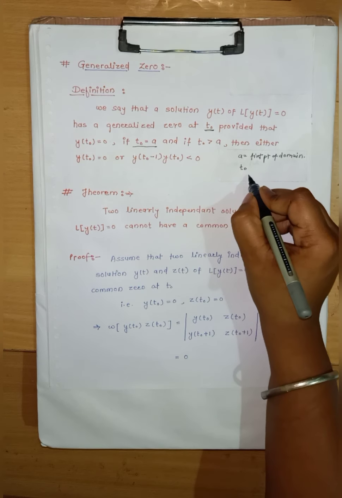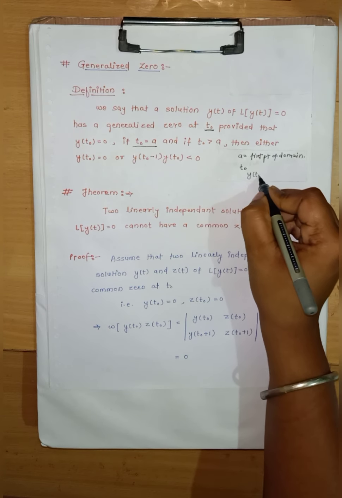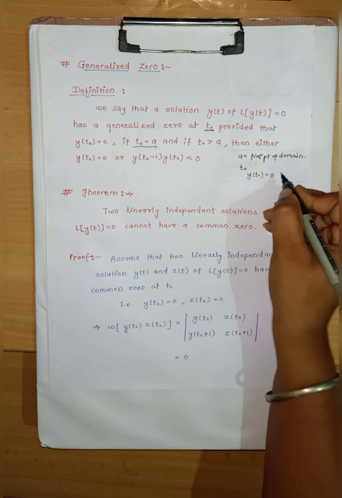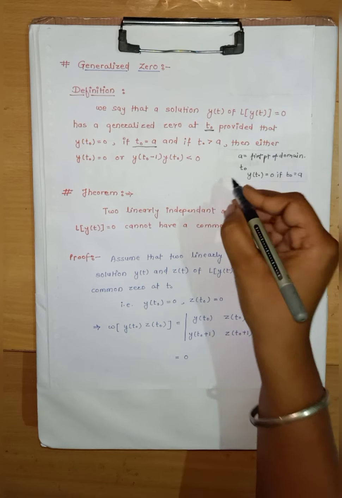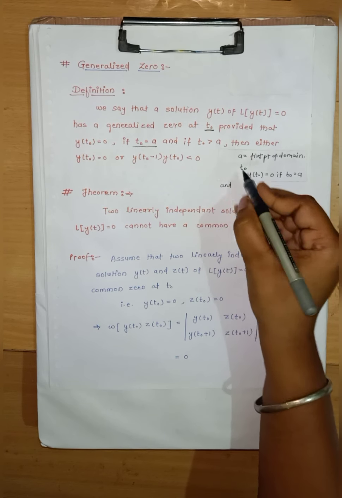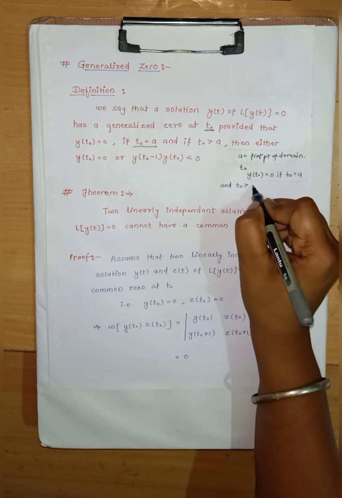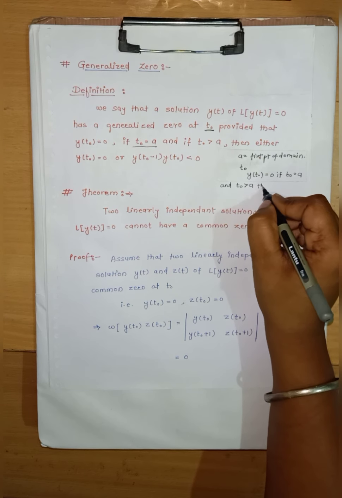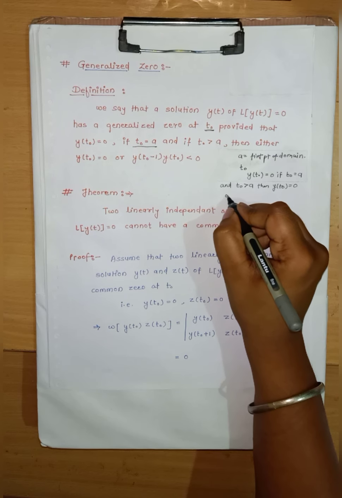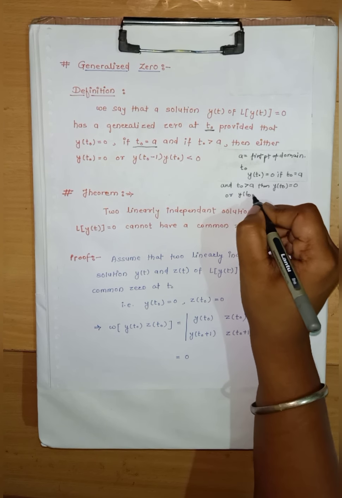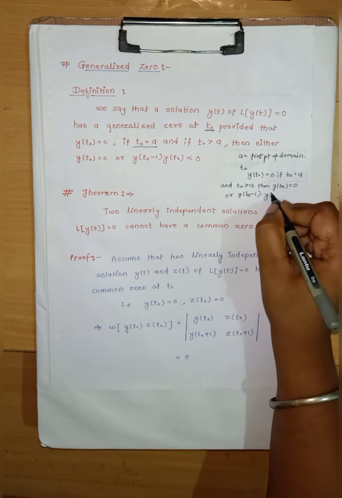Therefore it says y of t0 equals 0 if t0 equals a, and if t0 is greater than a, then y of t0 equals 0 or y of t0 minus 1 into y of t0 is less than 0.